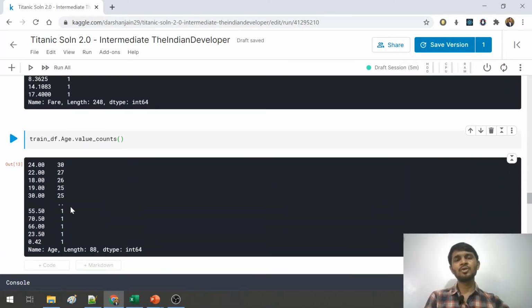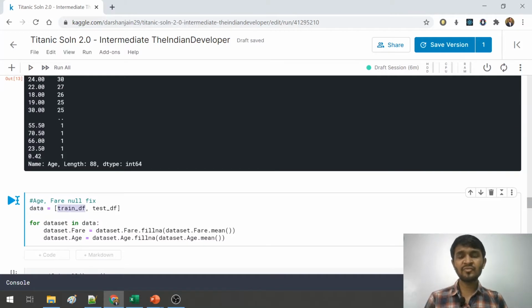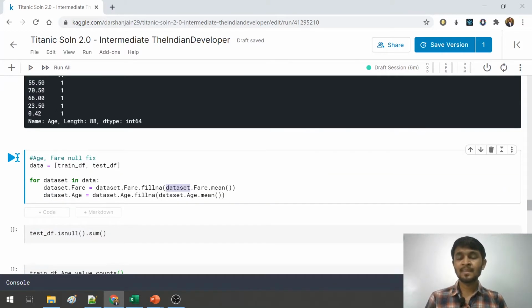So what we will do here is fill all the nulls by the mean value of the entire column. We have combined both the data frames and iterated a for loop over it. As you can see here, the fillna function is used to fill the nulls by fare.mean and age.mean. By this, all the nulls in the train and test data frames for the age and fare features will be filled by the mean value. Let us run this block of code.